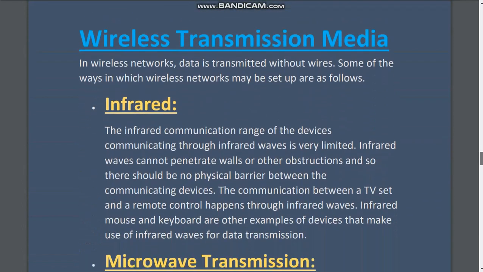Now we have the second type of transmission media, that is wireless. In wireless networks, data is transmitted without wires. So let us see them one by one.